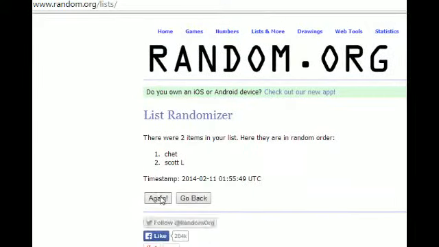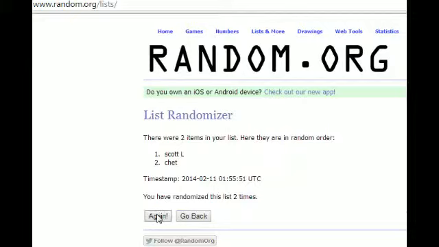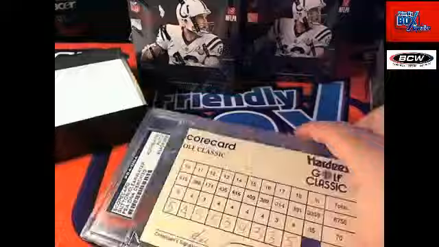1, 2. The guy in the number 1 spot after 7 gets it. 3, 4, 5, 6, and 7. Scott L., coming your way, Scott L. So congrats. Give Scott L. and Chet 6 points of fantasy breaks.